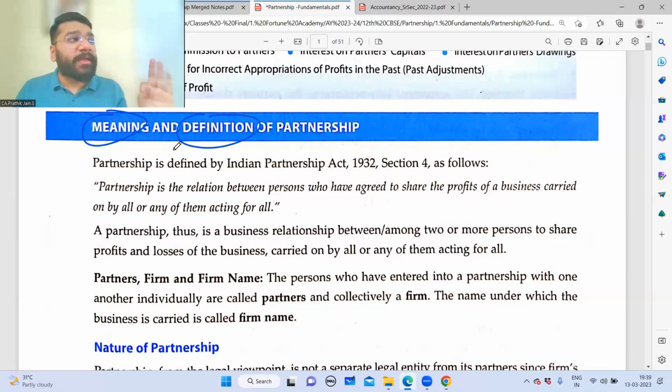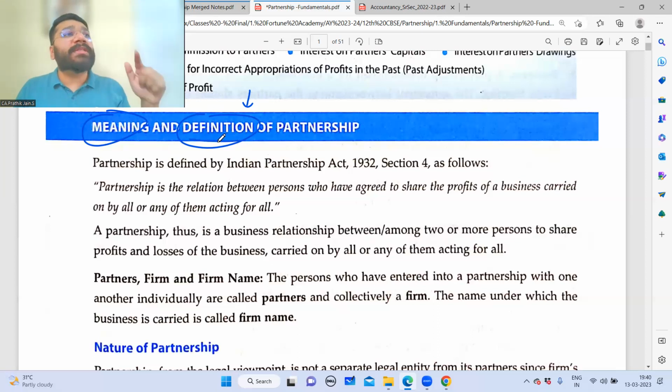So meaning means you have to write the appropriate points in your own language and you'll be able to thrive. But when somebody tells you, write a particular definition or define something, it means you cannot write anything in your own words. Whatever definition is given in the law, you will write the same thing as it is without even a single change of letter.